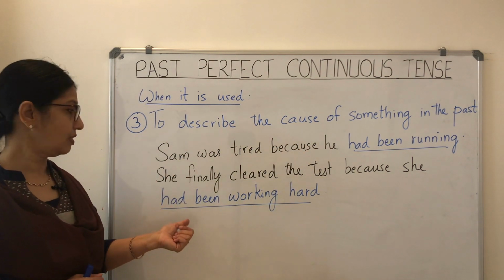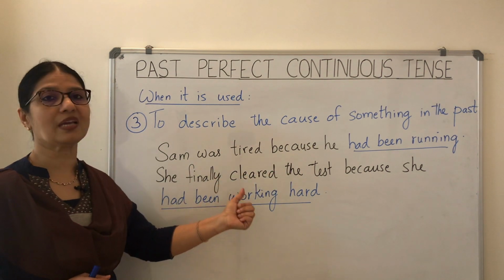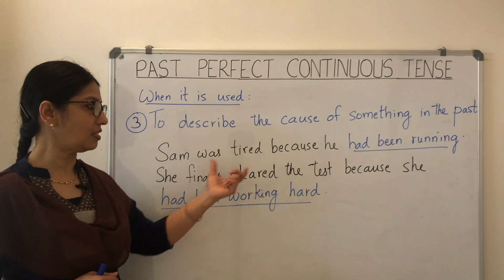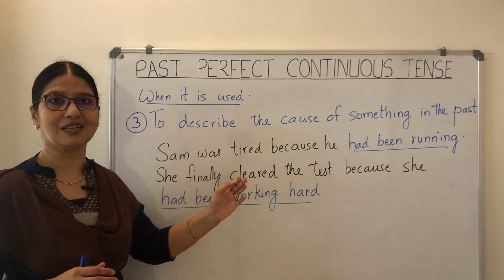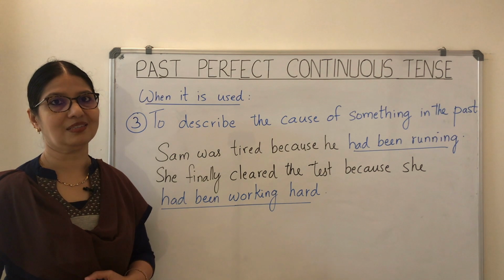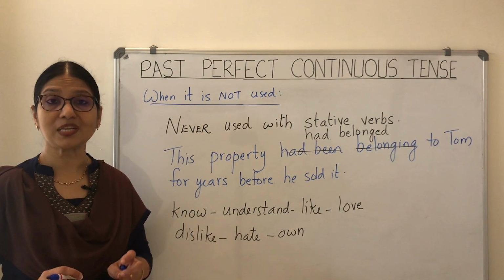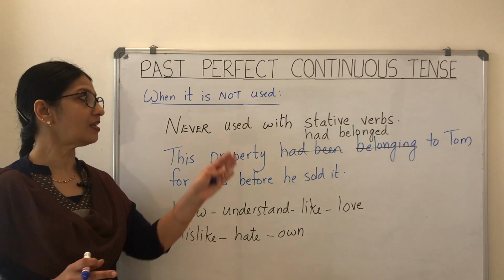The next one, she finally cleared a test because she had been working hard. So this is the result. Clearing the test is the result, and the reason is she had been working hard. A word of caution, we should never use the past perfect continuous tense with stative verbs.